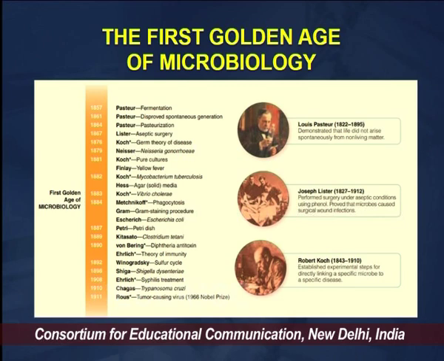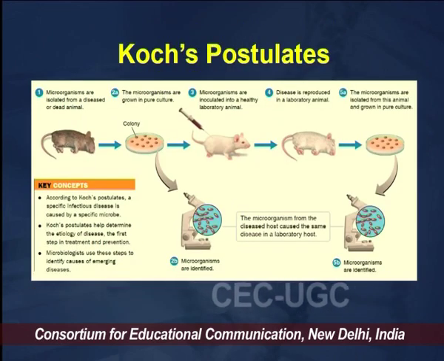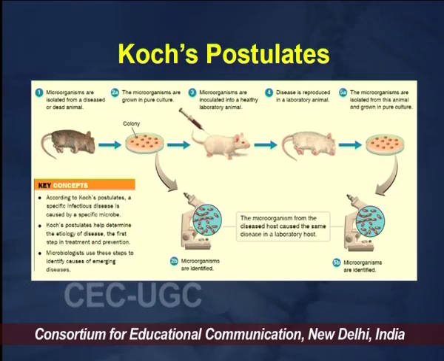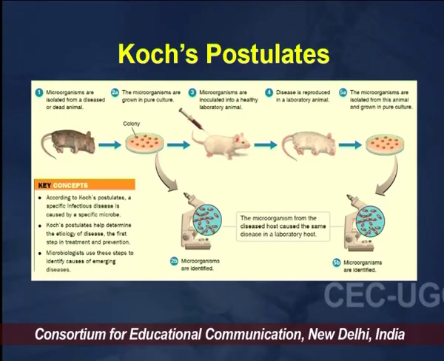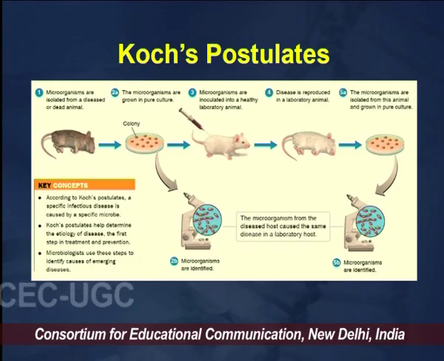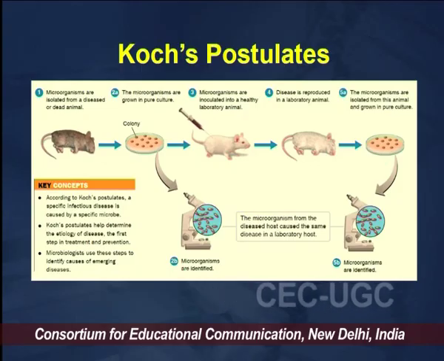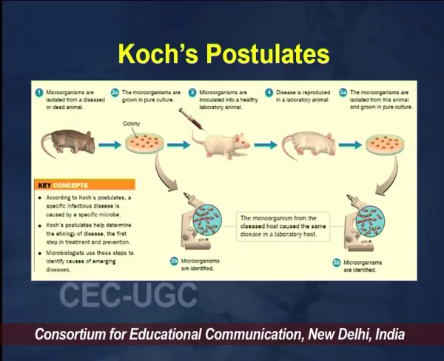We talked about Koch's postulates, but I will quickly go through it once again. Robert Koch had a diseased mouse, and he isolated the microbes which were causing the infection. He cultured them on plates and identified them under the microscope. He then injected this microbe into a healthy individual, and gradually the disease manifested in that healthy individual as well.